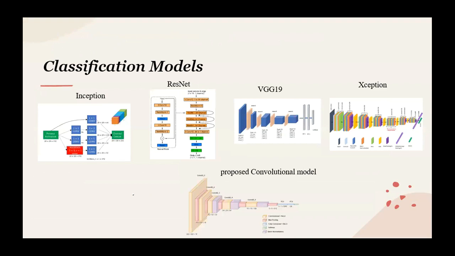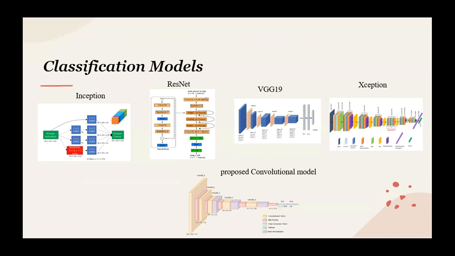After that, we trained convolutional neural network architectures: Xception, ResNet, VGG19, and also we proposed our own CNN model that we trained on the same database.